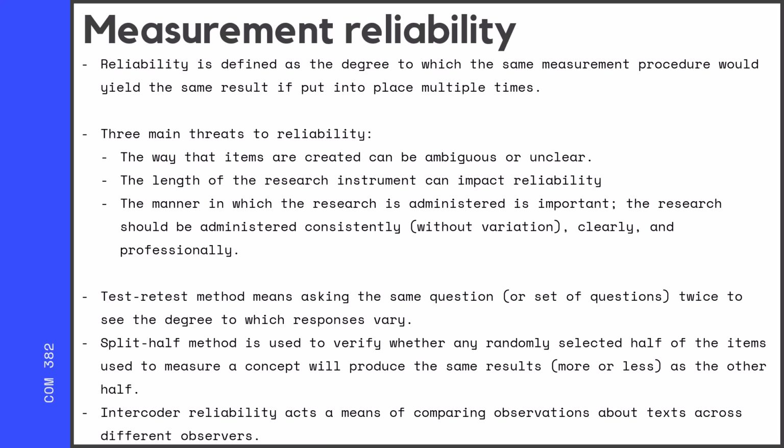And so those items should be pretty correlated. The split half method is a way to verify if any randomly selected half of the items used to measure a concept will produce the same result as the other half. So if you had multiple ways to measure things, it should really result in the same way.